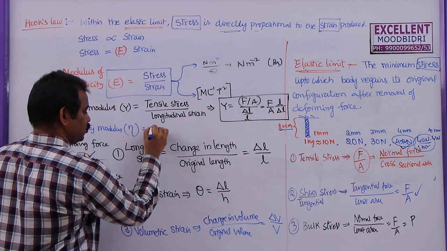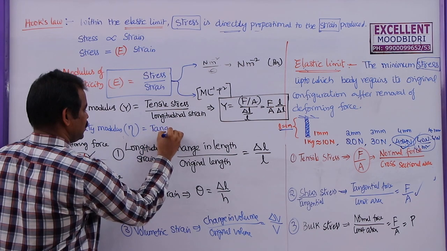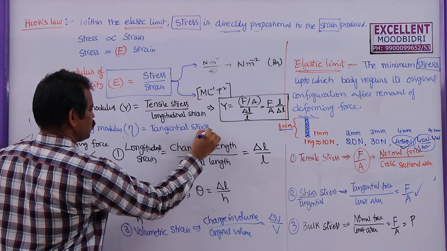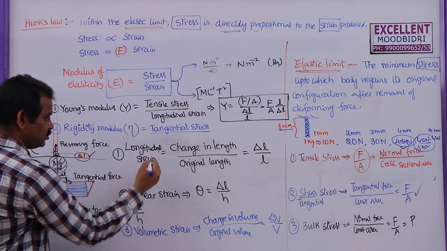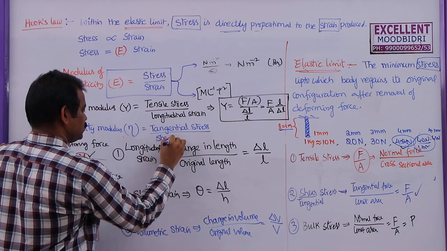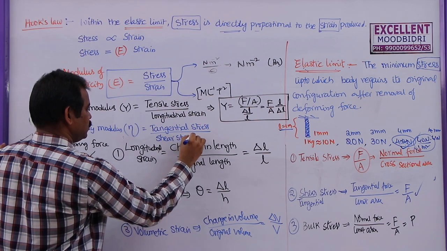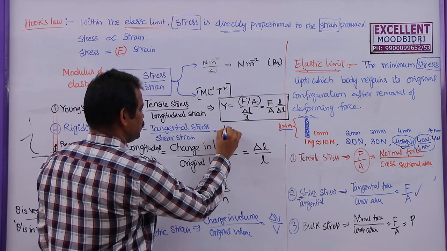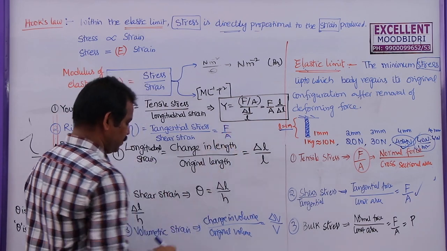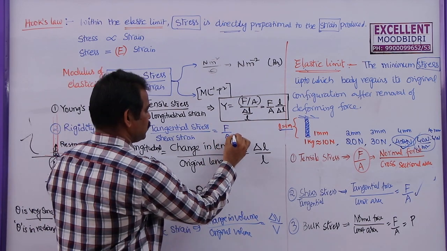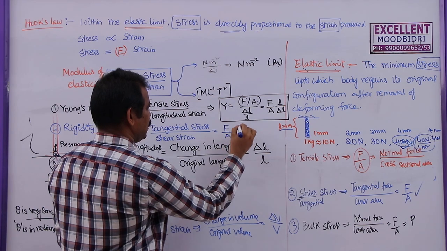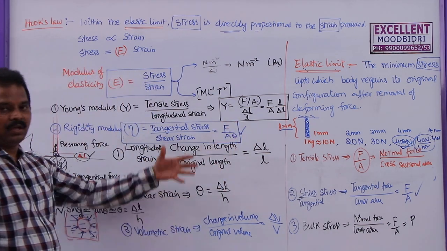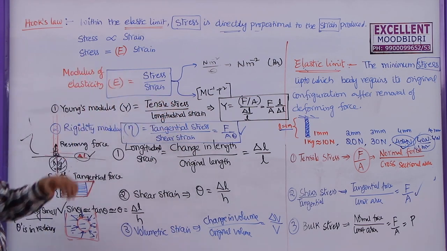This is equal to the tangential stress acting on a body to the shear strain produced in the body. And if you want to write this expression, this is F by A by theta, which you can write as F by A theta. So this is the expression for rigidity modulus, and the dimension formula remains as it is.